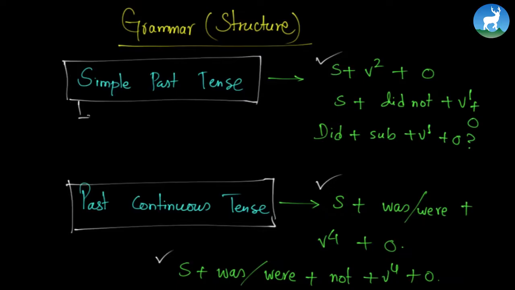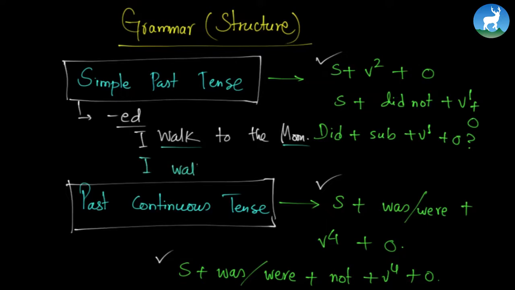Alright, these are some simple basic structures of past tense. Did you notice that past tense could be formed by simply adding ed in the end? You can say something like I walk to the store. Let's not write store, let's write moon. I walk to the moon. So this is something that you normally do. You always walk to the moon. But if you were to say the same thing in the past tense, how would you say it? You'd probably say I walked to the moon. So you go there often, you moonwalk on the surface. So you are very good at moonwalking. I walked to the moon. That is in past tense.